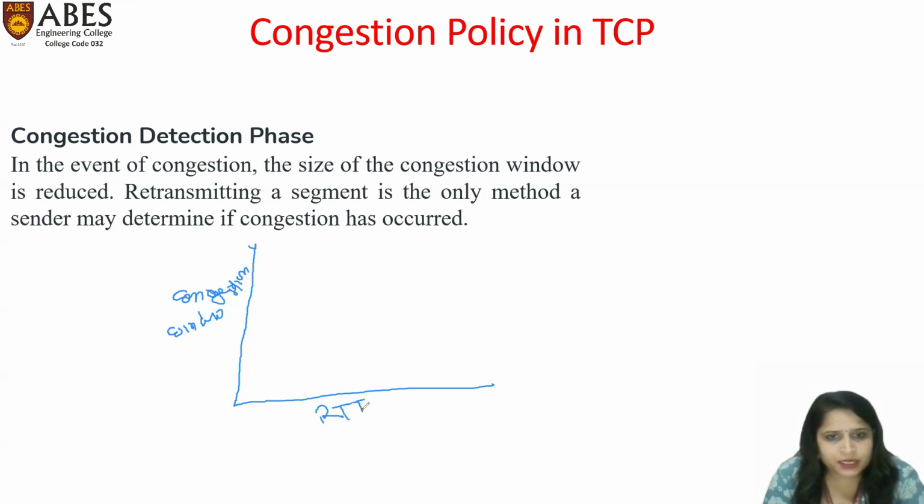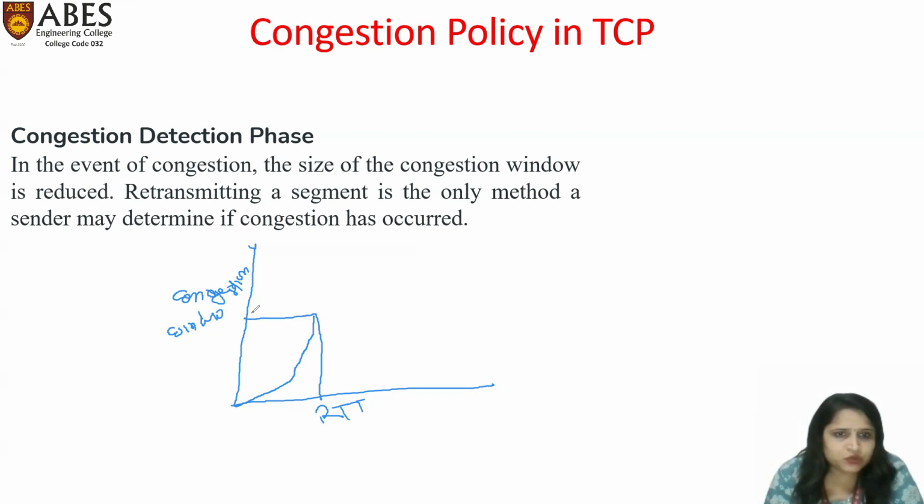You know what RTT is, right? If I want to draw the congestion policy, the first phase is slow start. In RTT, the window size will increase gradually, in an exponential format, like RTT 0 to 1, 1 to 2, 2 to 3. This is the slow start phase.